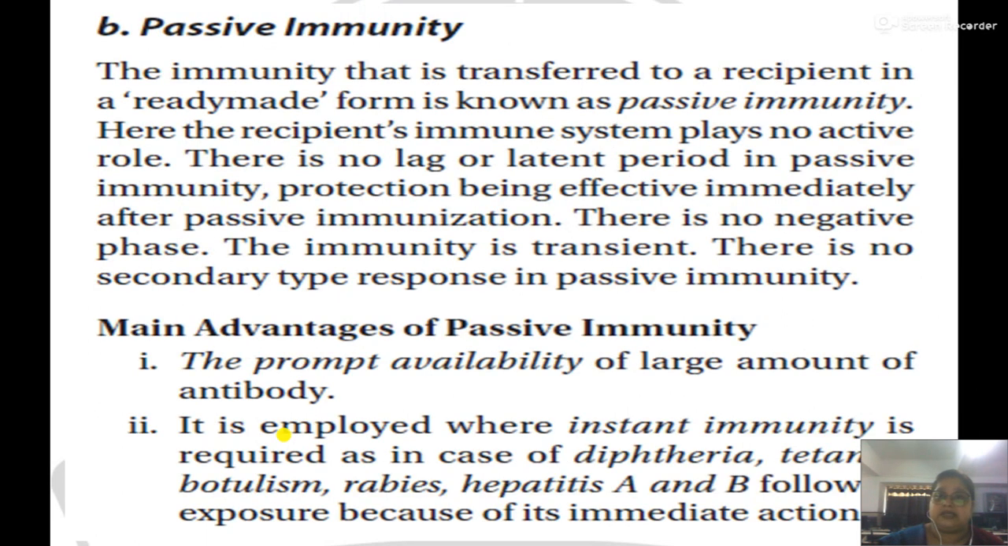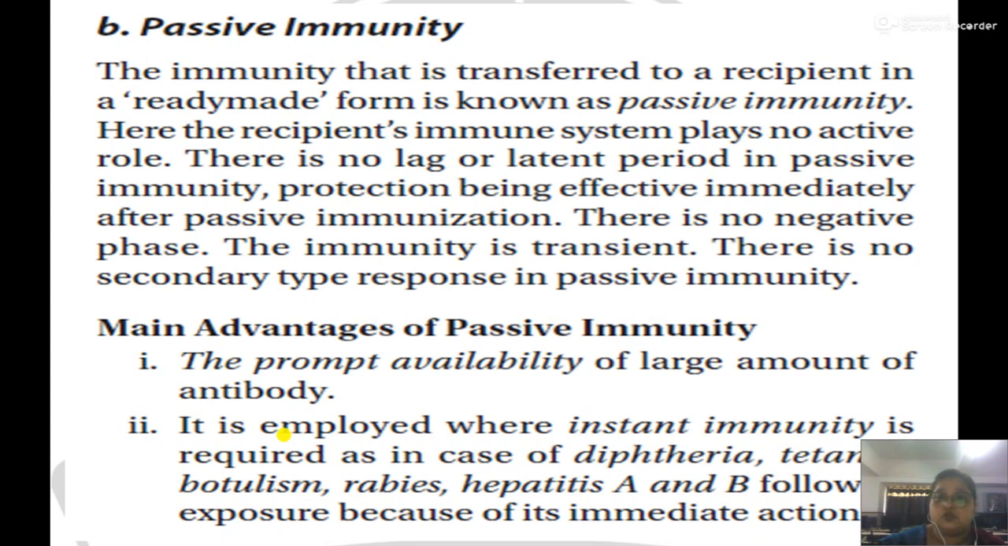The next type of immunity is passive immunity. Passive immunity is transferred to a recipient in the form of ready-made antibody, meaning the host need not fight against infection and produce antibody. Antibodies are produced in animals or other human beings, extracted, purified, and then introduced into the host. Here the recipient's immune system plays no active role.